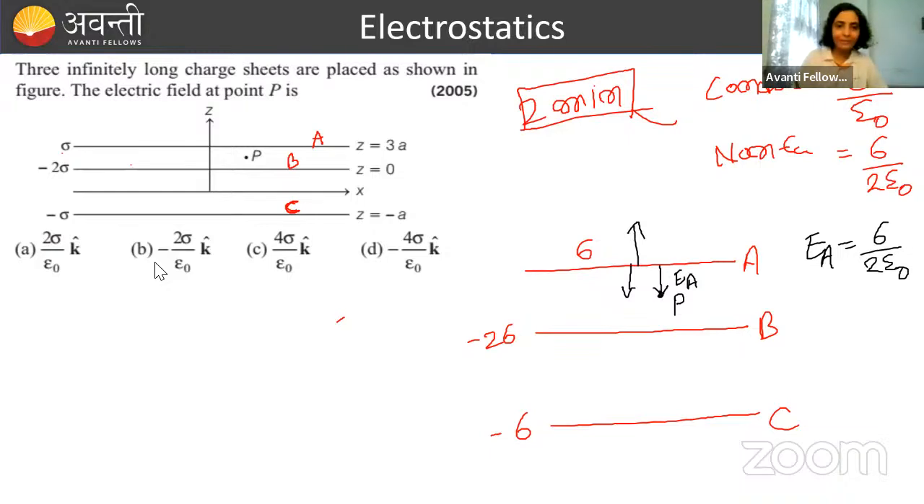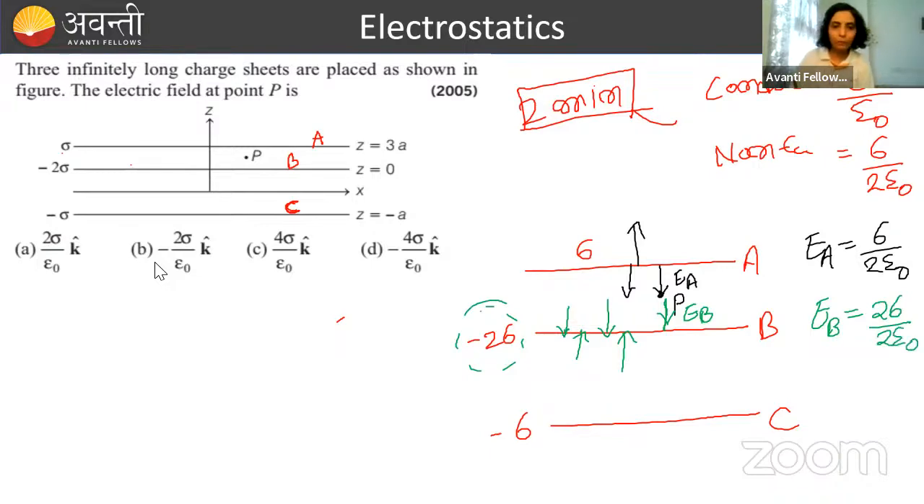Now let's see sheet B. Sheet B has a negative charge. So what will happen? Its electric field will look like this, because on a negative charge, electric field lines will end. So at point P, the electric field because of sheet B will be in which direction? Downward only, same as A. So the EB value will be how much? The charge density value is 2 sigma, so here we will write 2 sigma by 2 epsilon naught.